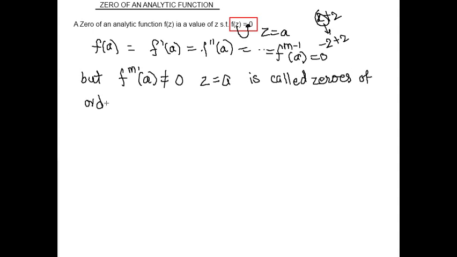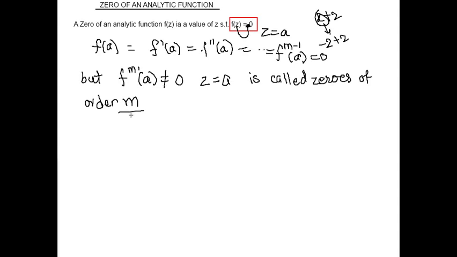So one is the simple zero, the other is the zero of order m if we have its derivatives. Next, simple zeros are isolated, meaning there is no neighborhood point such that the function becomes 0. So that is called a simple zero, or an isolated zero.